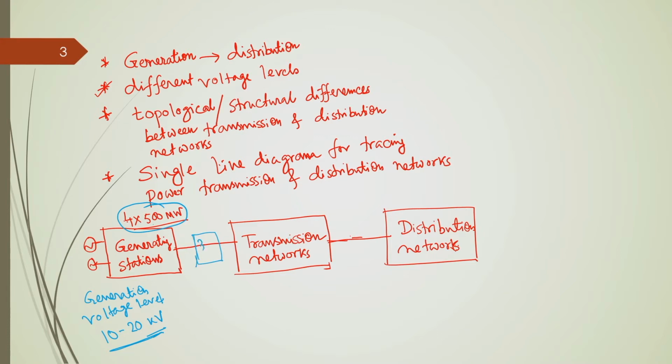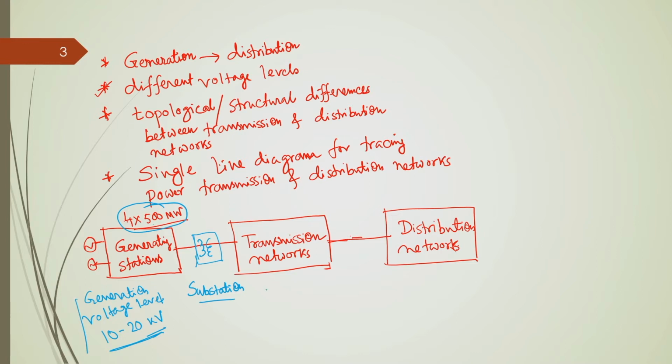This upgradation takes place in the substation. So, what is that substation? In the substation we have a number of transformers, and their purpose is to upgrade the voltage level from the generation voltage level to the transmission level voltage.